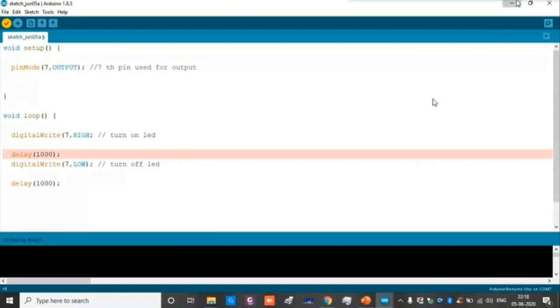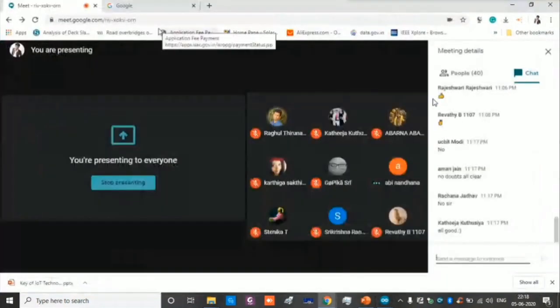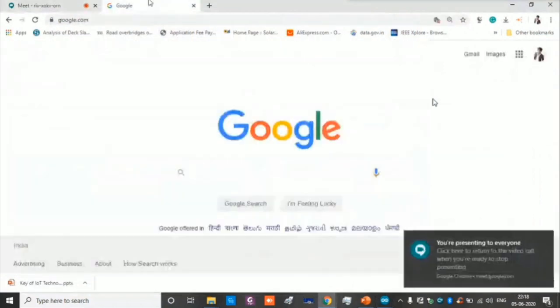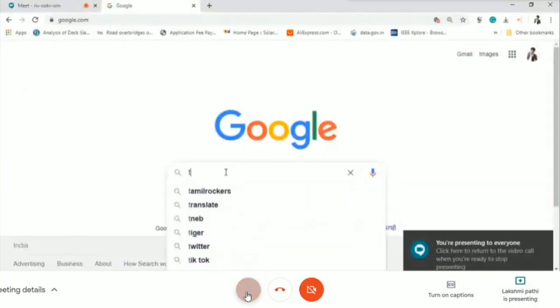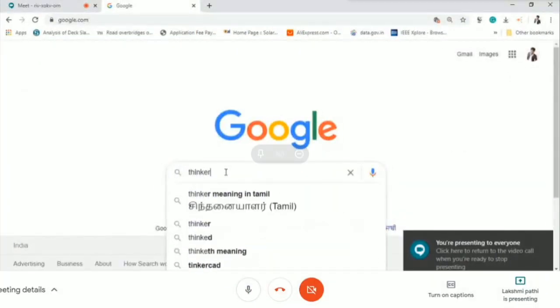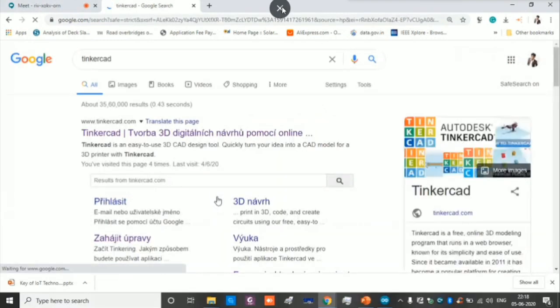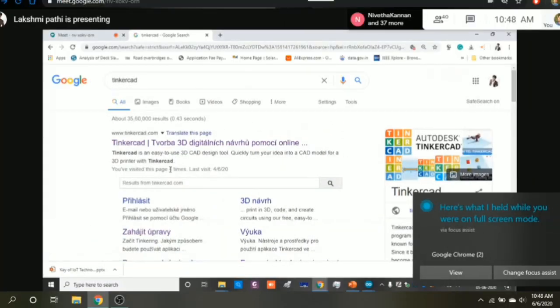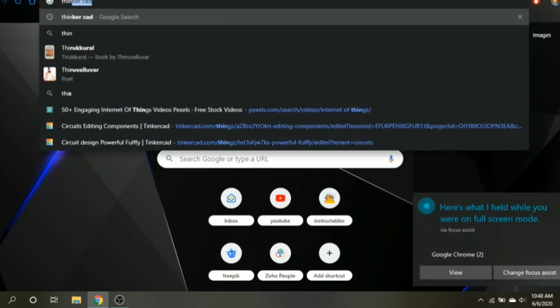So probably we have to see it visually: connect with the Arduino board, connect the LED and the resistors, and see what is the output of this program. Right now we don't have any boards with us, so there is a website readily available online. I'm just posting the link. Rahul will post the link. The website is Tinkercad. It's an Autodesk product, so it will help to visualize the output of your program, like in simulations.